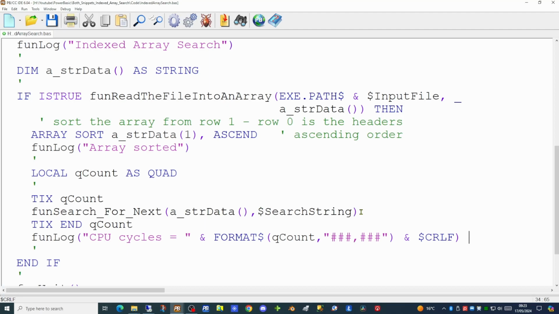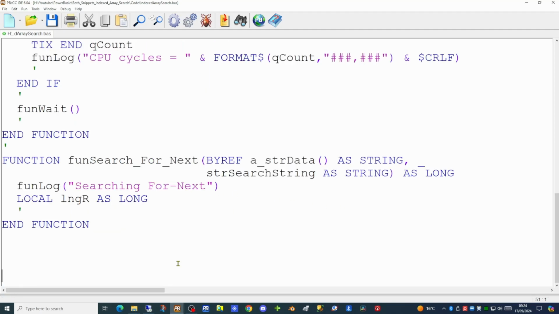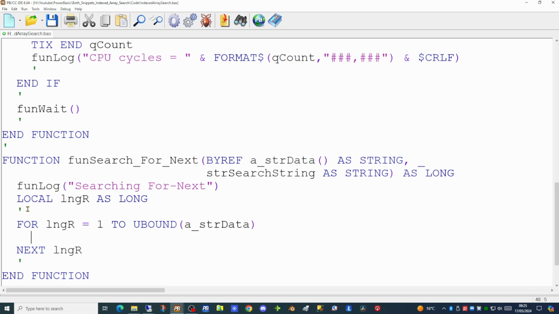So now let's create the for next loop function. So there is the skeleton of our function taking its two parameters, a by reference array as a string and our search string, the email address we're looking for. So as this is going to be a simple for next loop, we merely have to use the for next command to go from 1 to the upper bounding of our array. As we don't know how big the array actually is, the ubound command is very useful as it will return the upper bounding of the array, the maximum number of records within it.